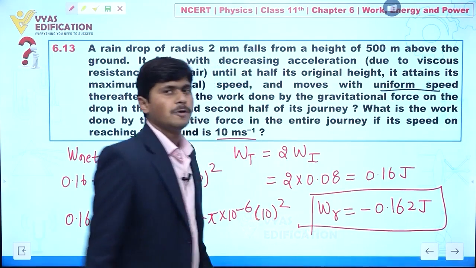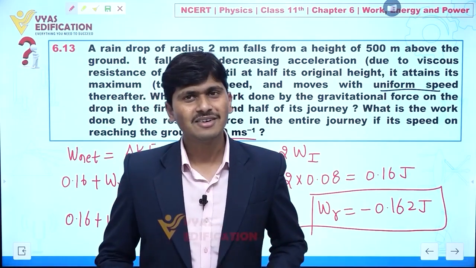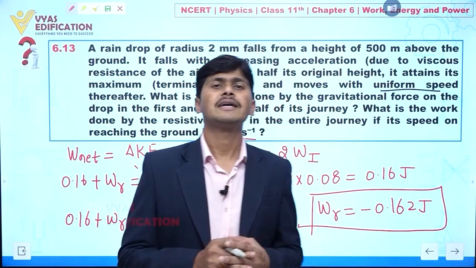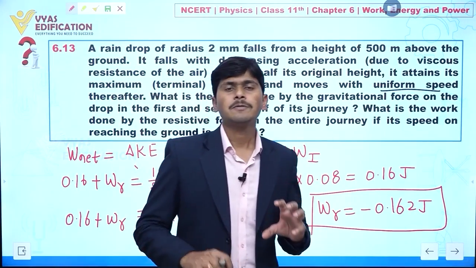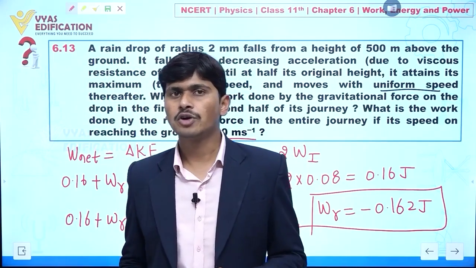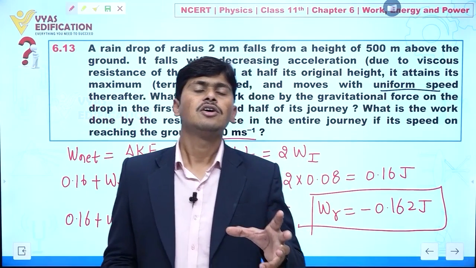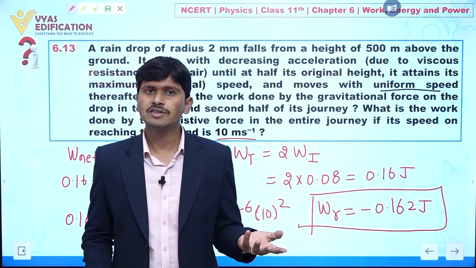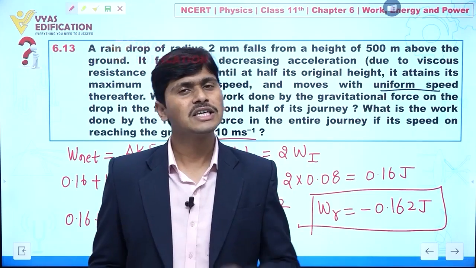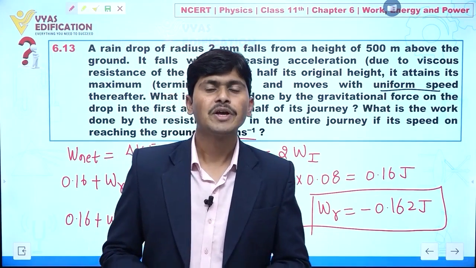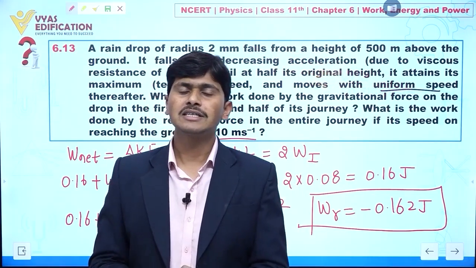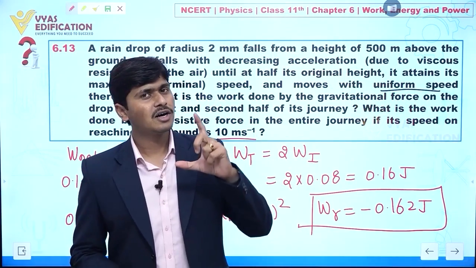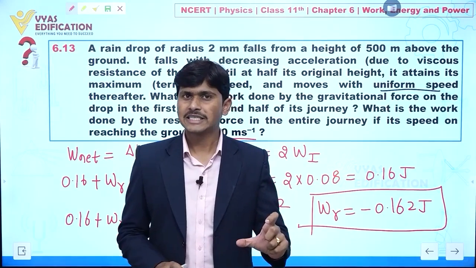Actually the most important part in this question is not the calculation, it is how you proceed. First of all, keep in mind that whether the raindrop is going with a certain acceleration or retardation or a constant velocity, the work done by gravitational force in each part of the journey always remains the same. But if we are talking about the total journey, we consider the total work done by conservative forces in both parts.